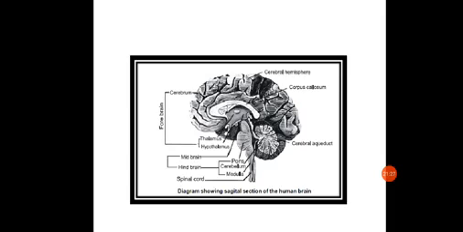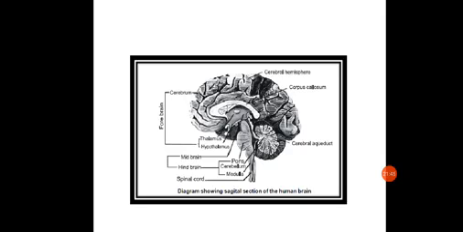Now we have seen that the cerebrum has different lobes. The cerebral cortex is believed to be the highest center for many sensory activities, with a number of sensory areas.